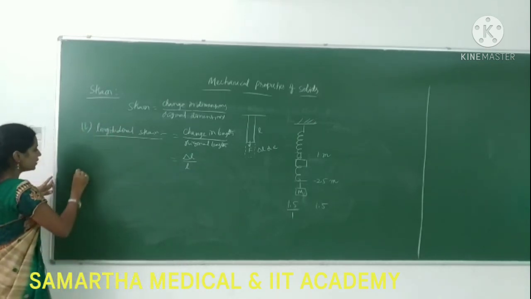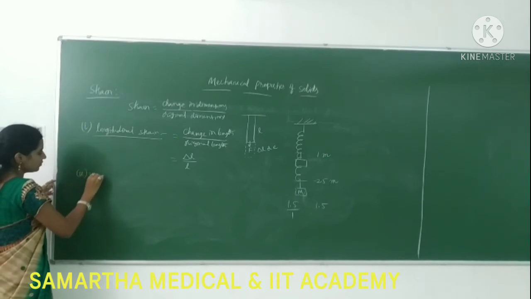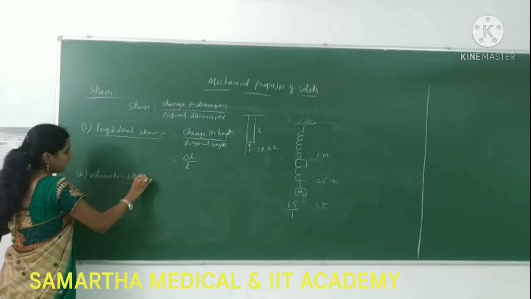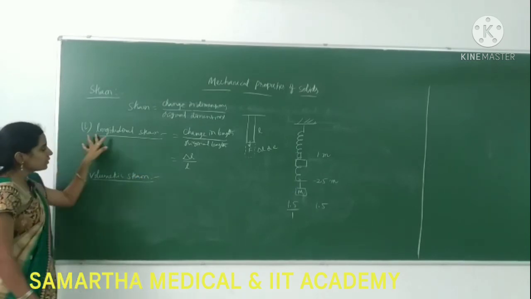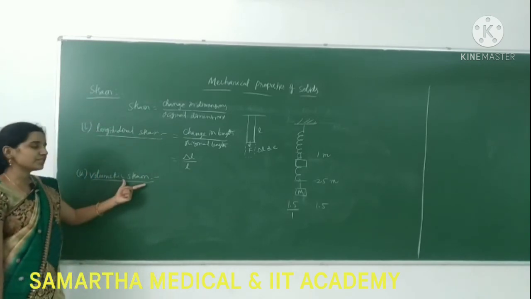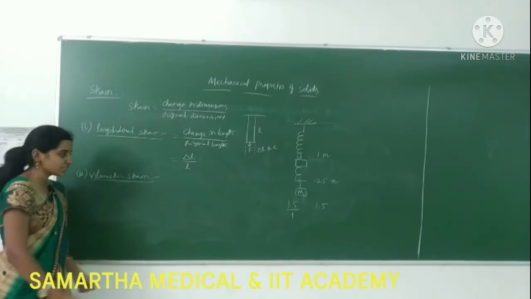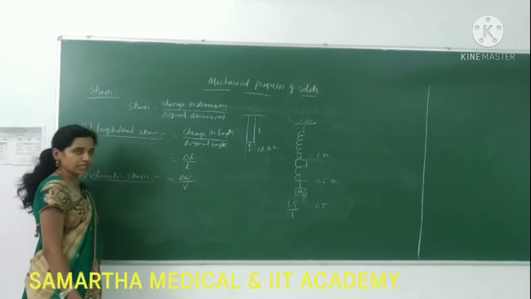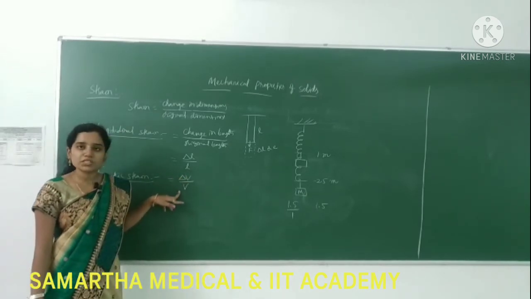Next, the volumetric strain. In longitudinal strain, which is changing? Length is changing. In volumetric strain, obviously volume will change. That is delta V by V, the change in volume to the original volume.